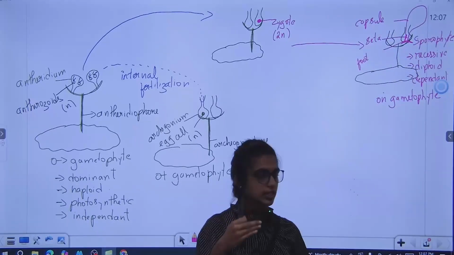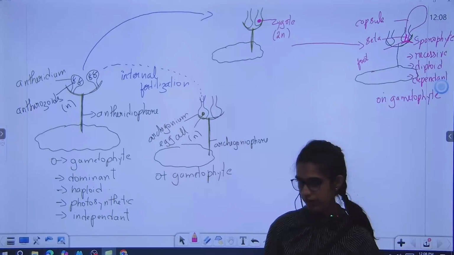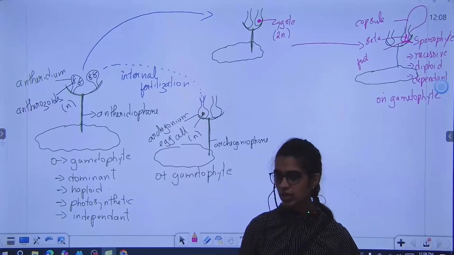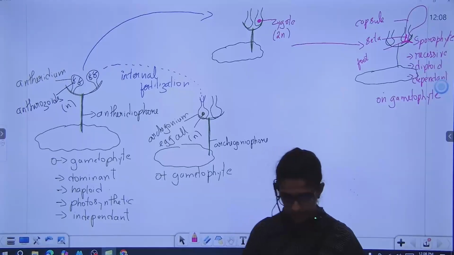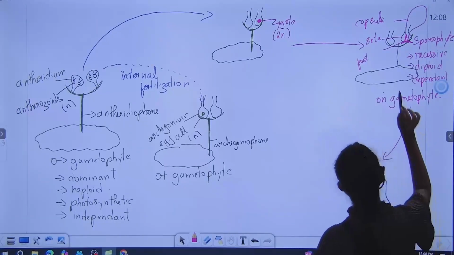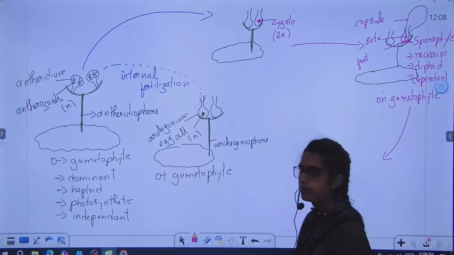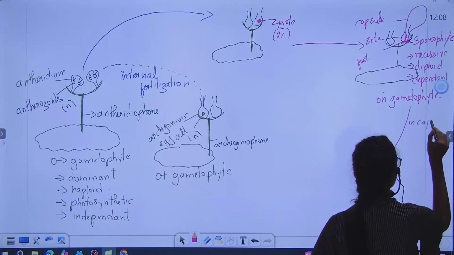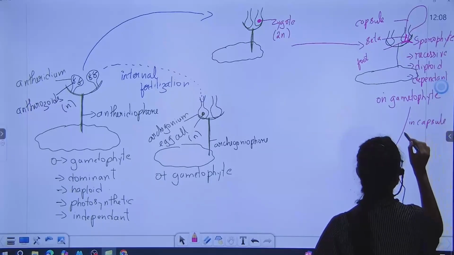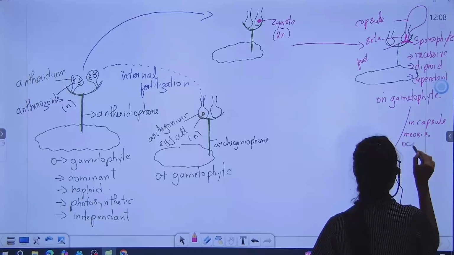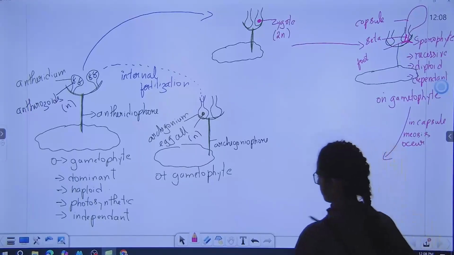So foot, seta and capsule are the parts of the sporophyte. Now what is the work of the sporophyte? To produce spores. Where are spores produced? In the capsule. In the capsule, meiosis occurs.